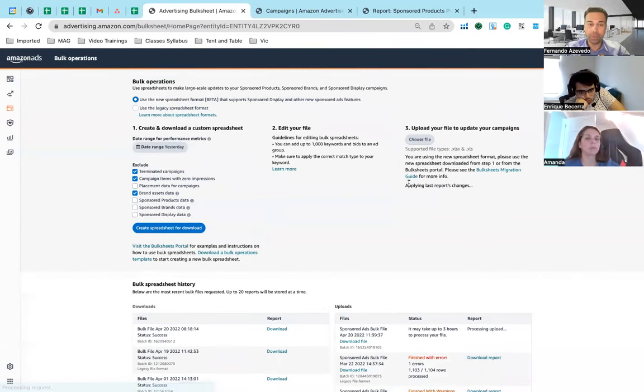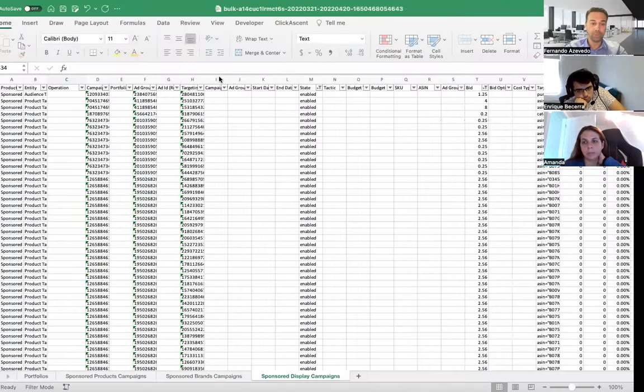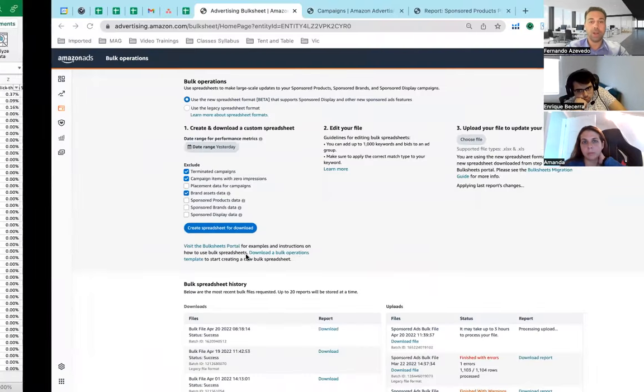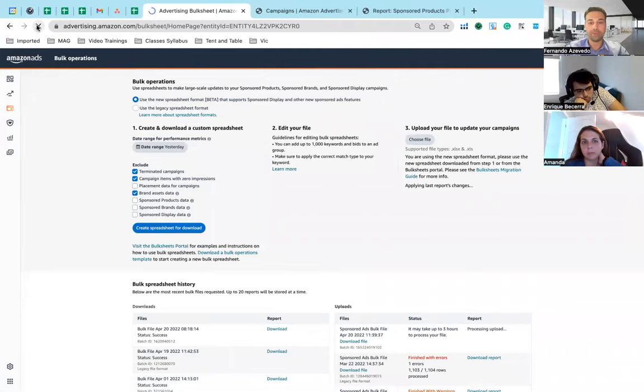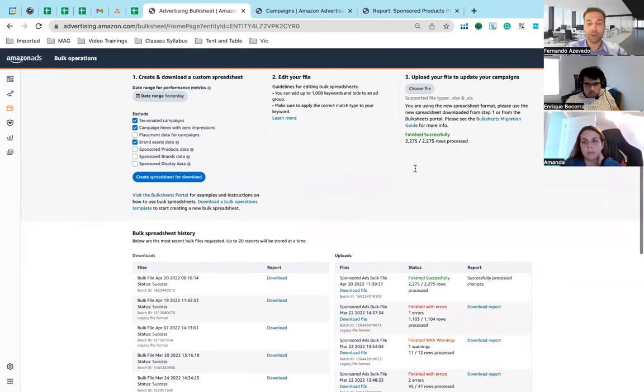Is that what we do here at MAG? No, what we do is a little more complex because we're comparing date ranges. So we do that operation, but we actually work with multiple bulk files so we can compare how the targets are moving over time. And from there, we can compare to other statuses, and we can decide the final bid. But that would be an easy way to do a bulk operation and make sure your targets are getting to where you want them to go.